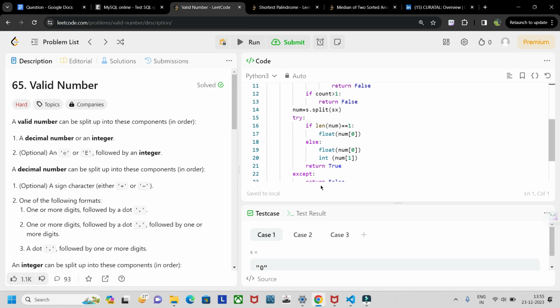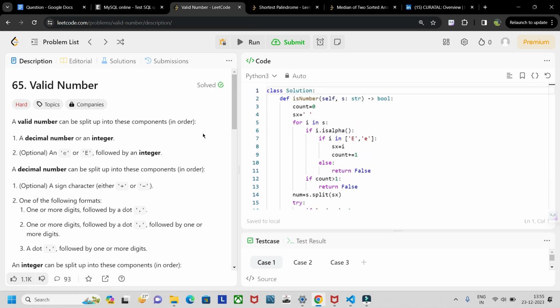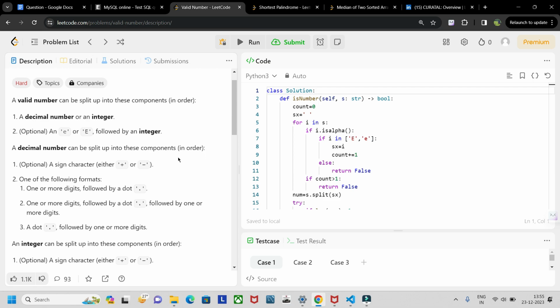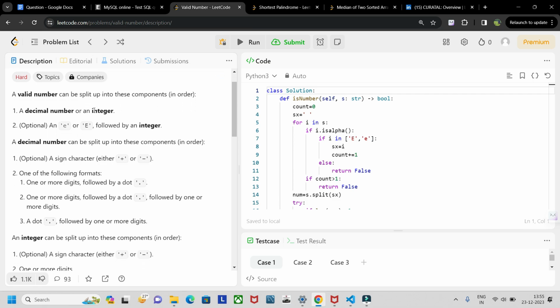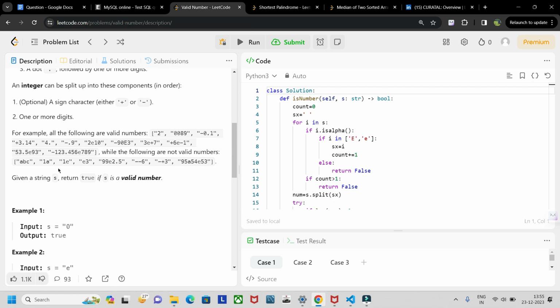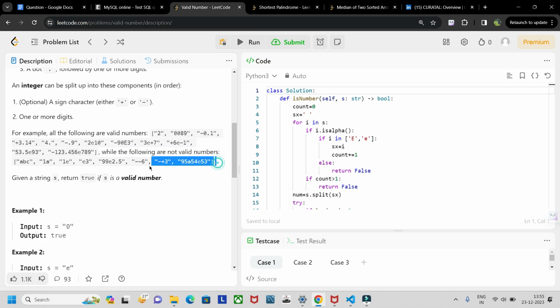This is the first question. They asked to validate a number in Leetcode. Three questions were given, among which one has to be solved. The first question was validate a number, and a valid number can be split up into these components: a decimal number, E. Read the description. They have given some examples, like all the following numbers are valid numbers, and these are not valid numbers.